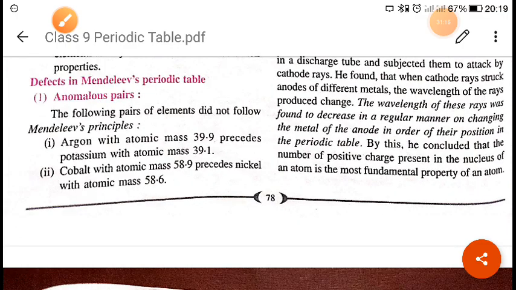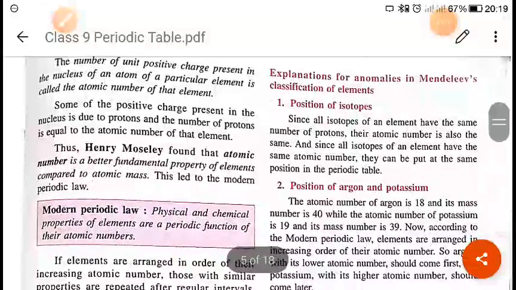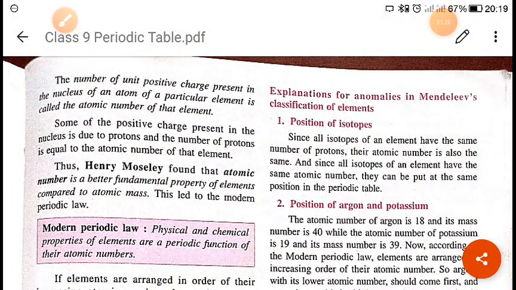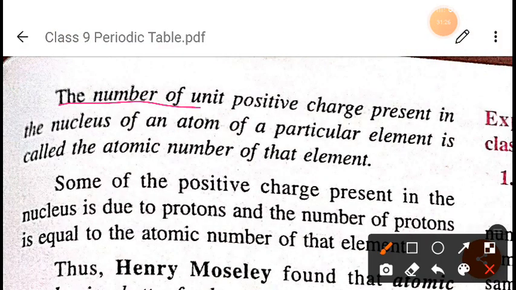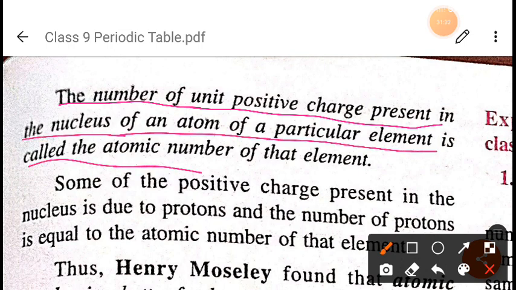After this discovery, a new concept came into the modern periodic table: the number of unit positive charges present in the nucleus of an atom of a particular element is called the atomic number of that element. So the first concept of atomic number came into being, and it was told that whatever the number of positive charges present in the nucleus will be the atomic number of that element, and that will be the more fundamental property of the atom.